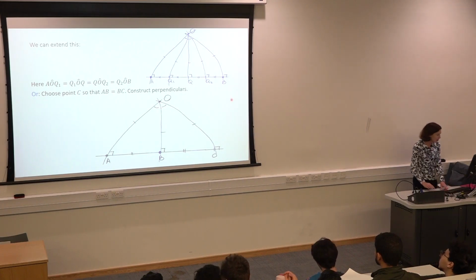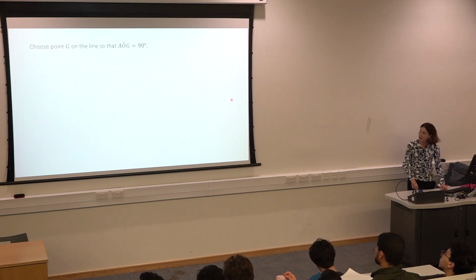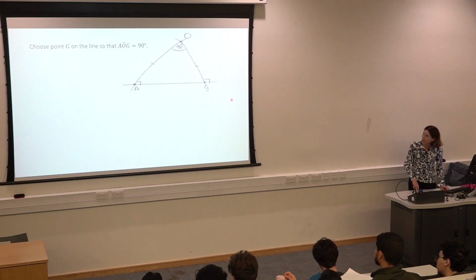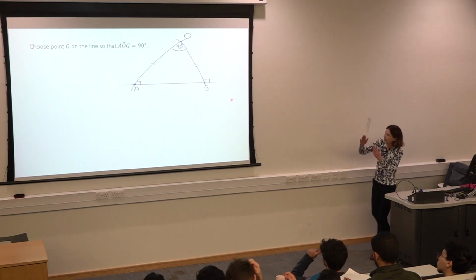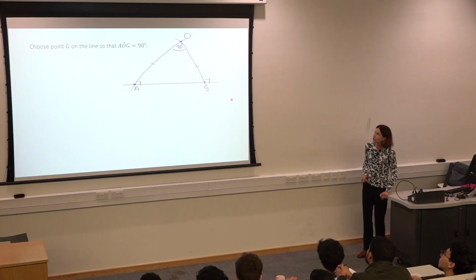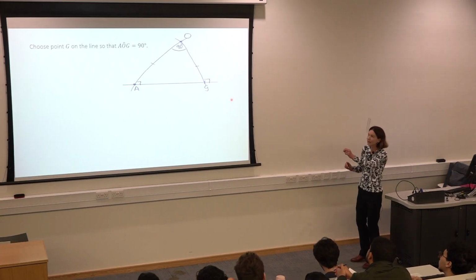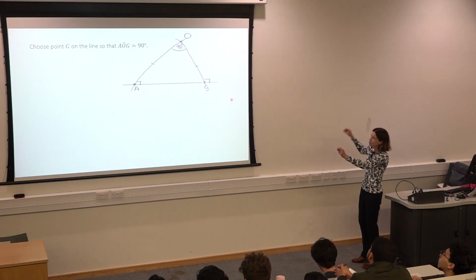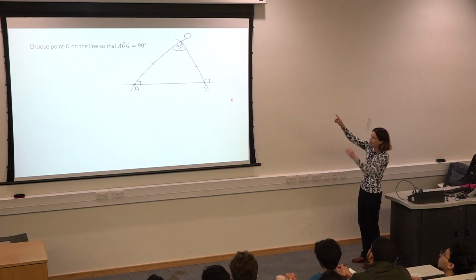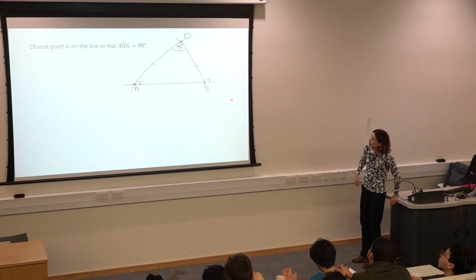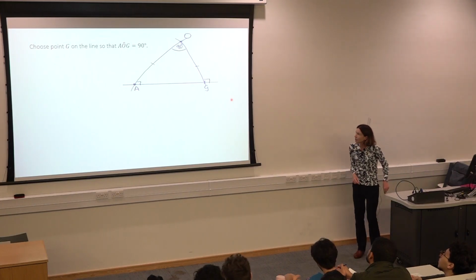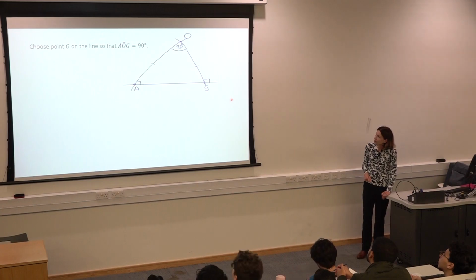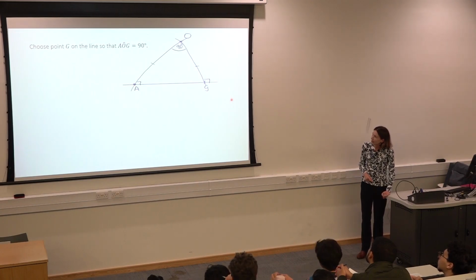Okay, so given that, I'm now going to choose a point on the line to make that angle at the top equal to 90 degrees, right? So I'll start with my point A, which was on the line, move along till I find point G, and now I want to organize it so that it's 90 degrees up at the top there. Good. What do the angles in that triangle add up to?